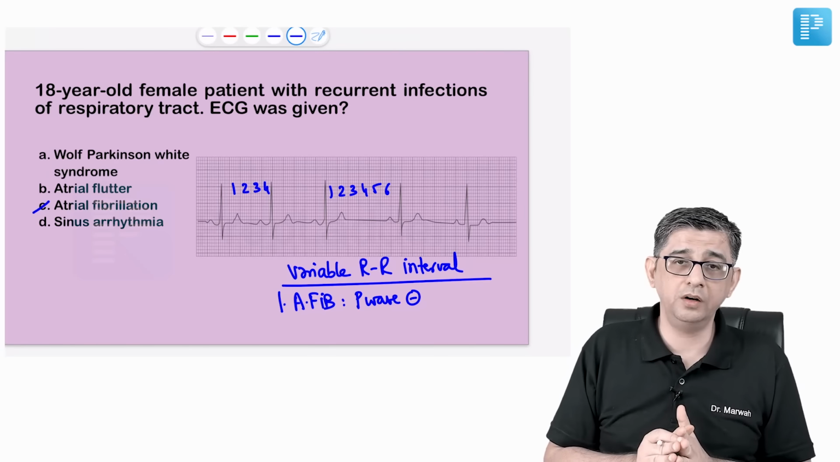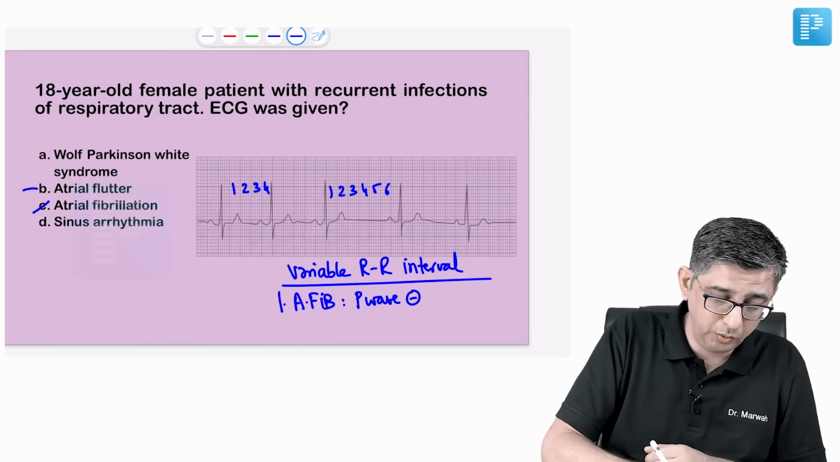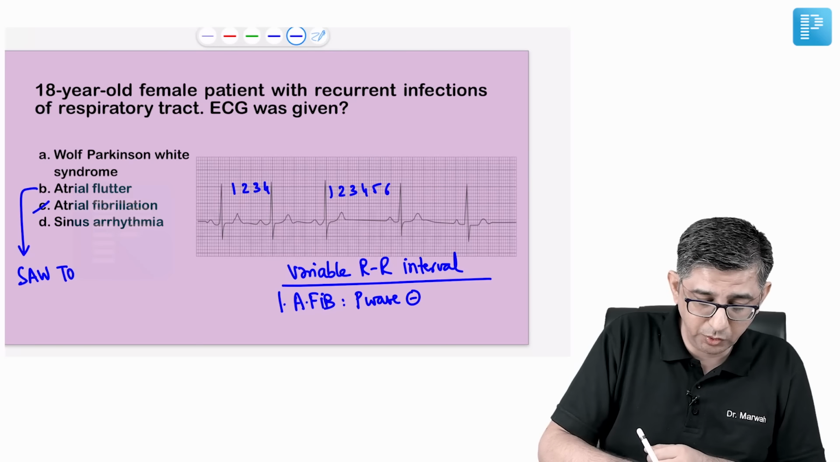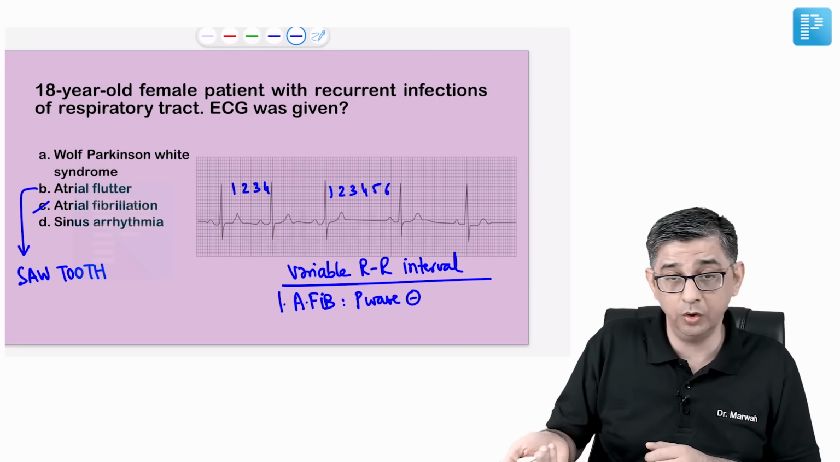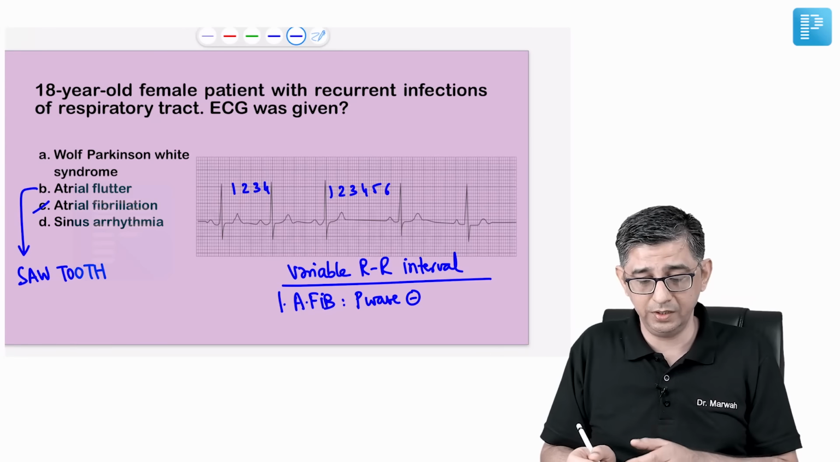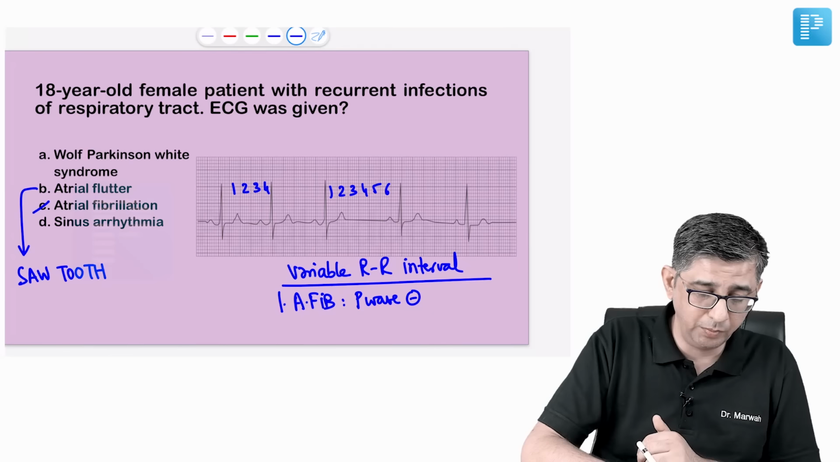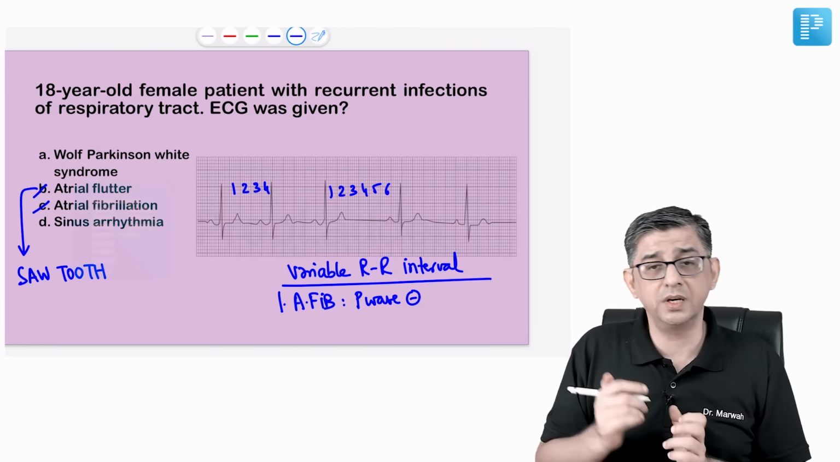Atrial flutter will anyway be ruled out because it will have that classical sawtooth waves. Now I'll be showing the ECG of atrial flutter to you again on a subsequent slide, but the point is at the moment that classical sawtooth is not present. So I'm ruling that out. I'm left with Wolff-Parkinson and sinus arrhythmia.